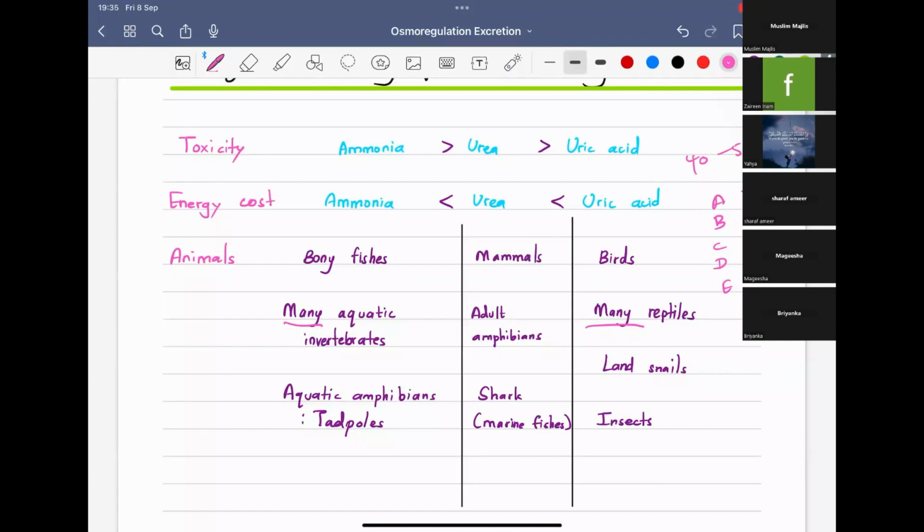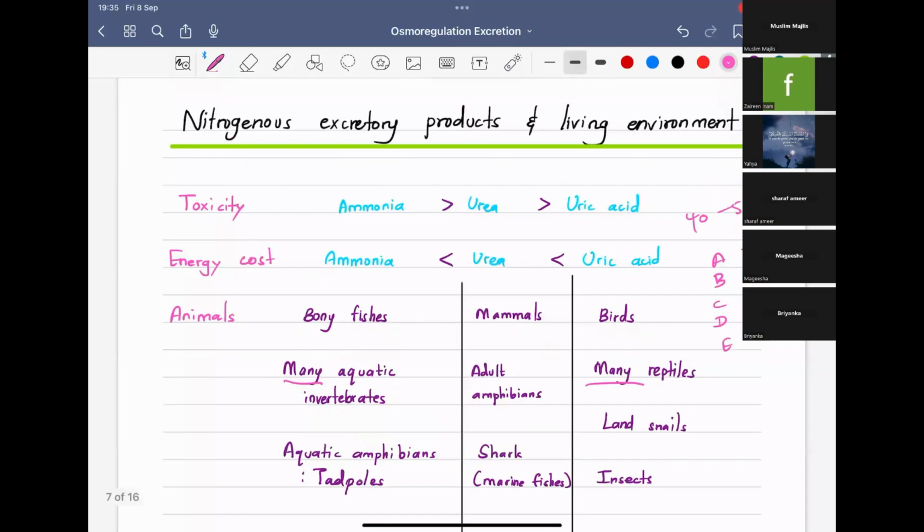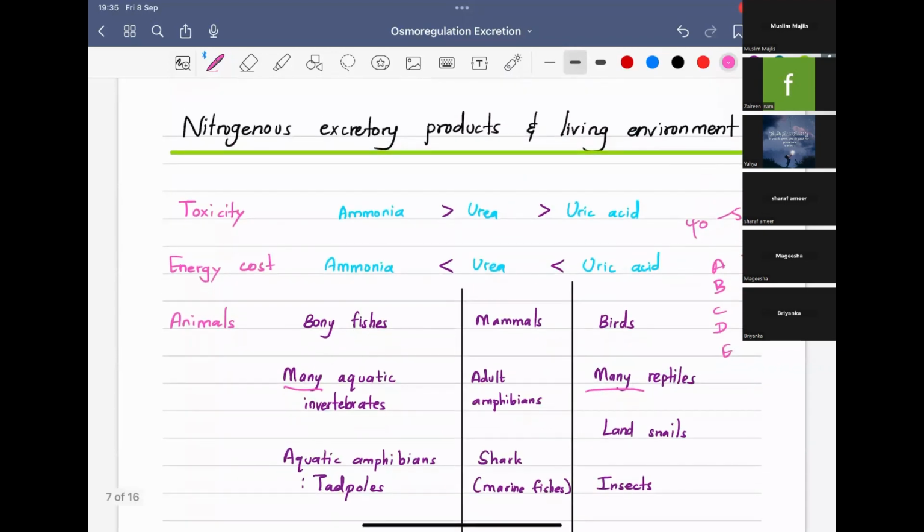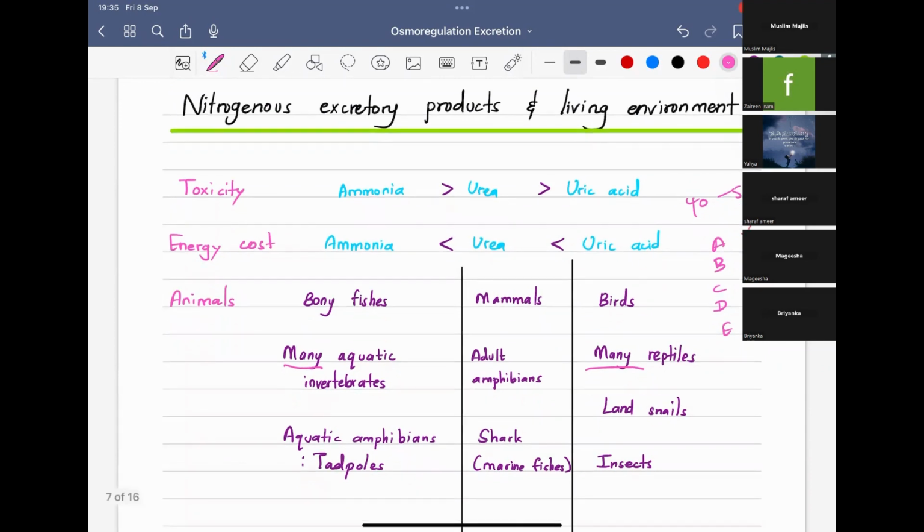Then you need to spend some energy if you need to make one less toxic, so you need to know the energy cost and also the examples. This is very important. You can't avoid any one of the examples. You need to know everything. This is the way I study. I have written a summary of what I've told you until now, comparing the toxicity, the energy cost, and the animals.